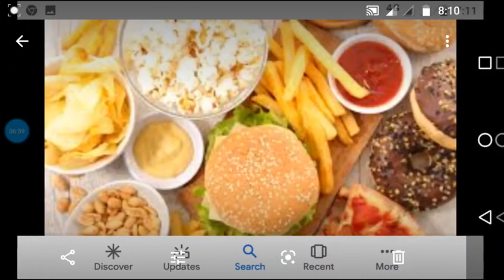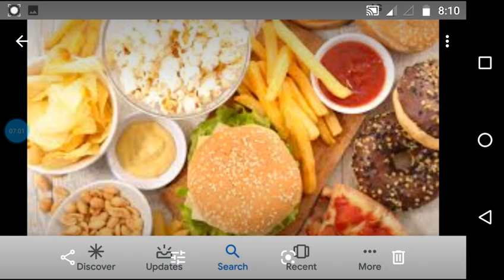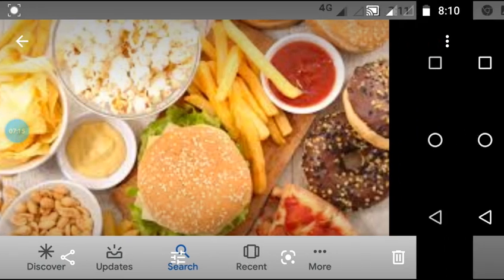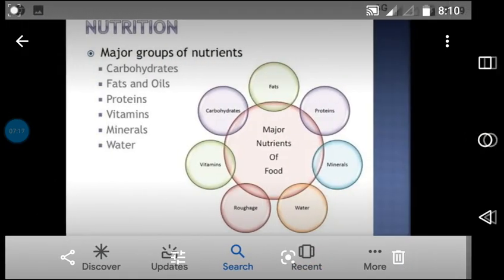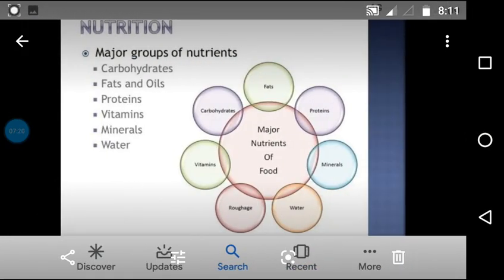If you take them regularly in your diet, they may cause health problems and hazards. So children, try to avoid junk food and eat healthy, nutrient food which has all these types of nutrients.